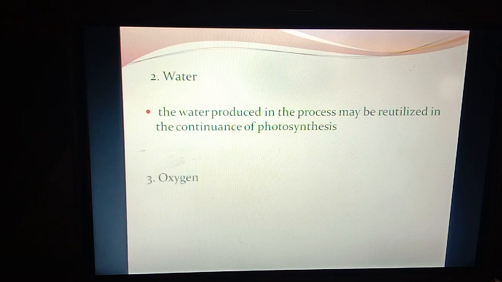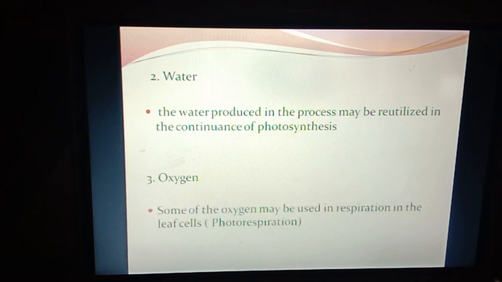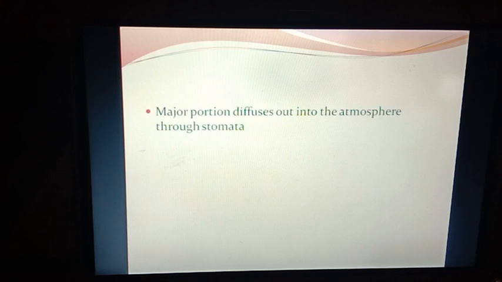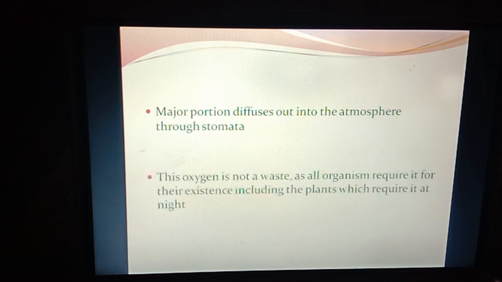The third product is oxygen. Some of the oxygen may be used in respiration in the leaf cells, and that process is called photorespiration. Major portion diffuses out into the atmosphere through stomata. This oxygen is not a waste, as all organisms require it for their existence, including the plants, which require it at night time. During the night time, plants will only carry out the process of respiration. They will not carry out the process of photosynthesis.